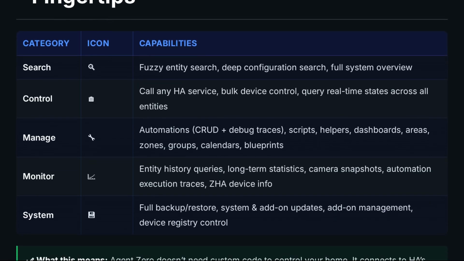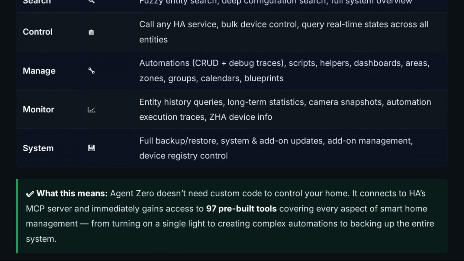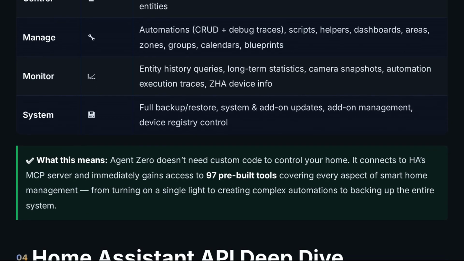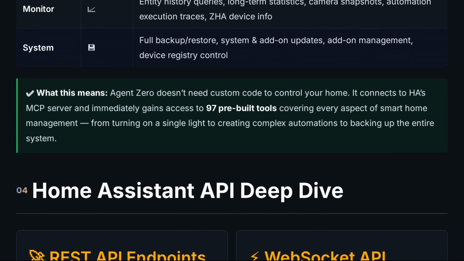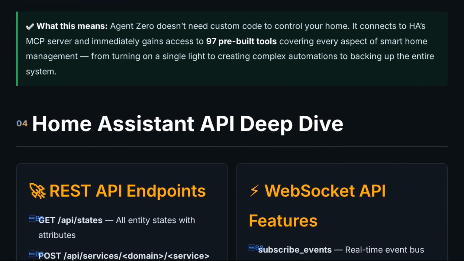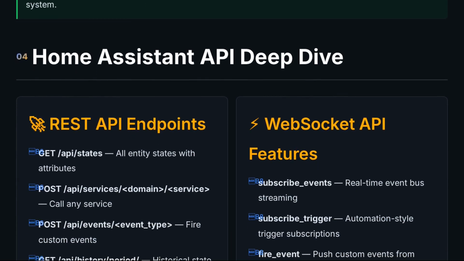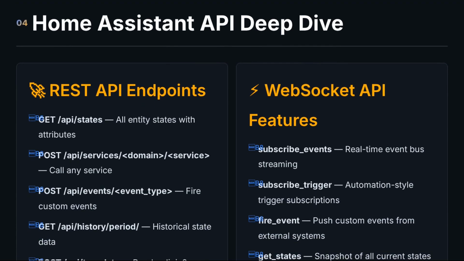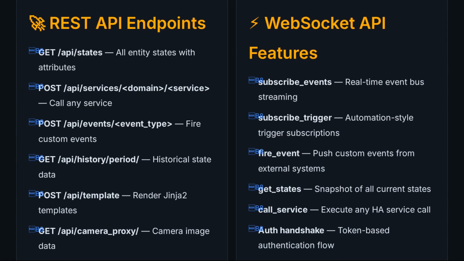First, a cognitive automation engine. Instead of writing static YAML automations by hand, Agent Zero observes your behavioral patterns over weeks through Home Assistant's History API. It notices that every Tuesday at 6 p.m. you turn on specific lights, set the thermostat, and start a playlist. It writes the automation, deploys it through the REST API, and monitors whether you override it. If you change the thermostat to 74 degrees, it adapts the automation automatically.